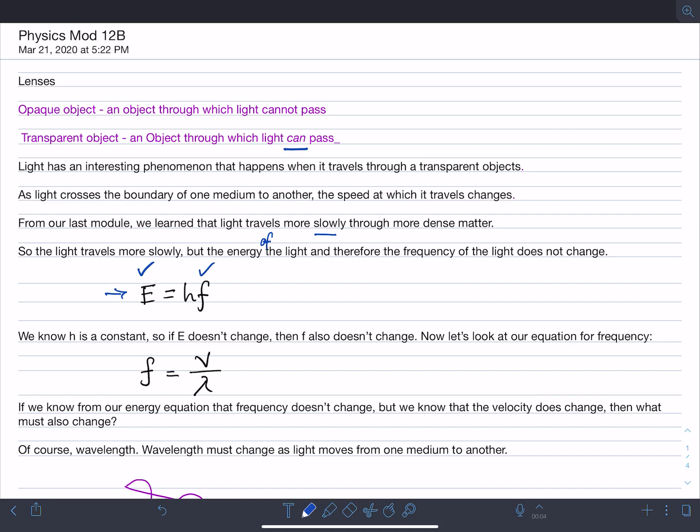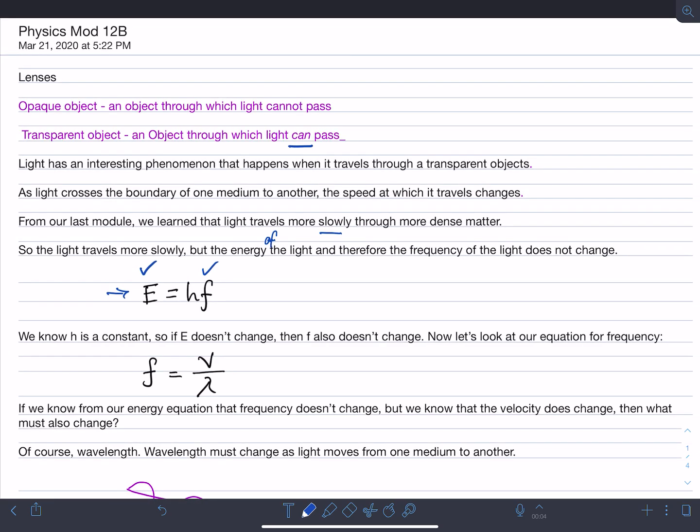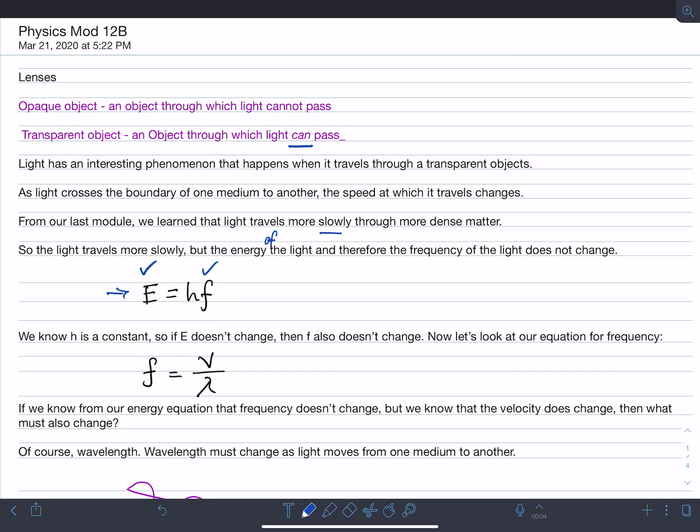Let's look at our equation for frequency to understand that a little bit. Frequency equals v, which is the speed of light in whatever medium it's in. Last module, we were talking primarily about the speed of light in air, and we used 3.00 times 10 to the 8th meters per second. But that velocity is different depending on the medium. For mediums other than air, we would have a different value for the velocity.